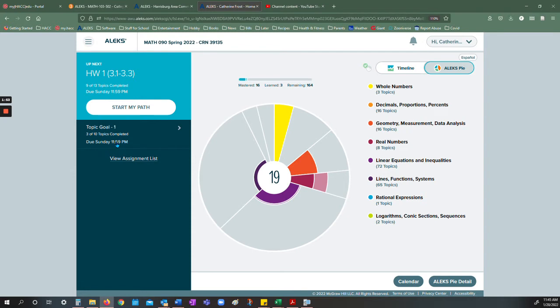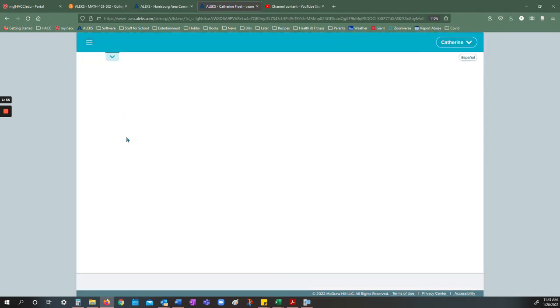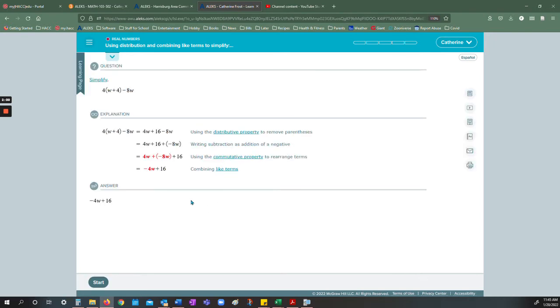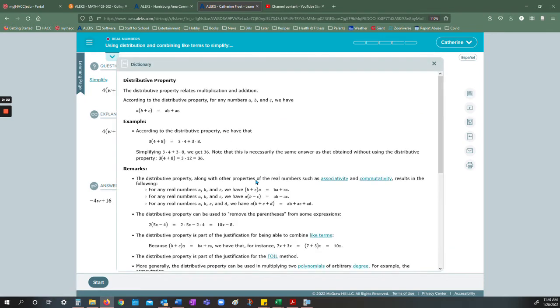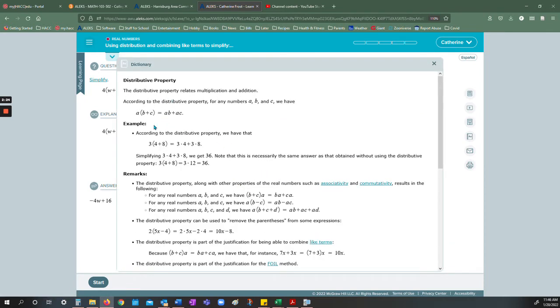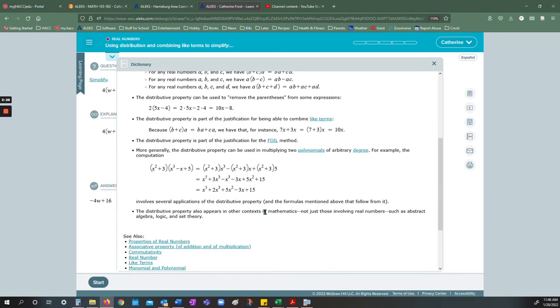So let's leave that for now, and I'll go ahead and click Start My Path so you can see what it means to complete a topic. Okay, so this is a topic. Using distribution and combining like terms to simplify univariate. Univariate just means one variable. If you don't know all the words in something, it's not too big of a deal. Anything that is underlined, you can click on in the explanation to get more explanation.